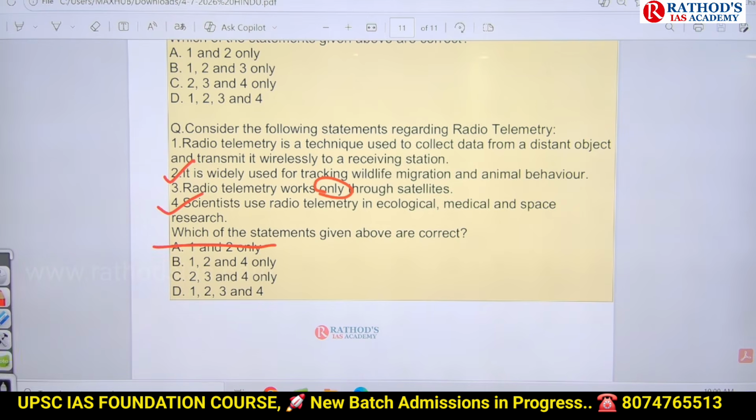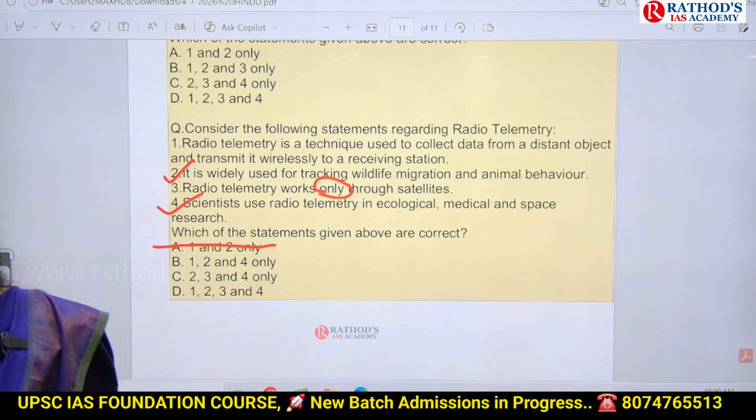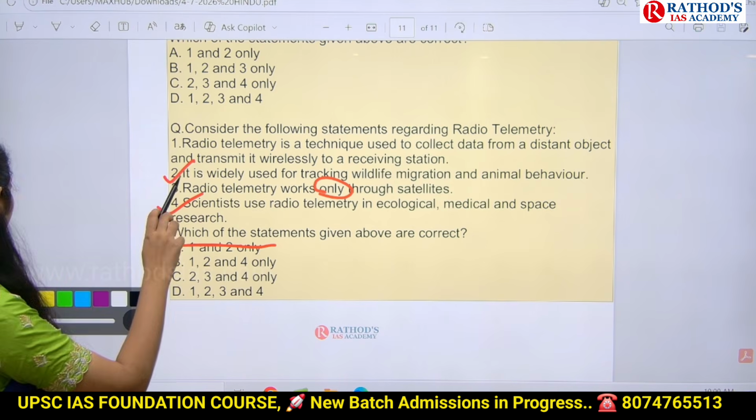One option got eliminated. Look at the first one. If you check whether the first one is there or not, again you can eliminate an option, no? Radio telemetry is a technique used to collect data from a distant object and transmit it wirelessly. It is wireless communication only, no? That means the first one will be there.